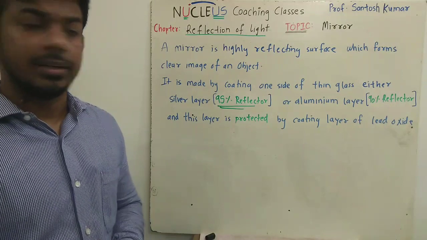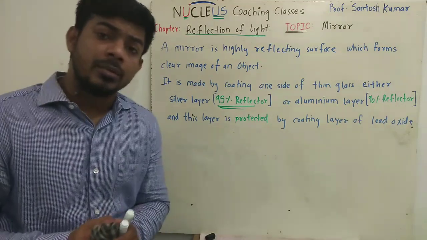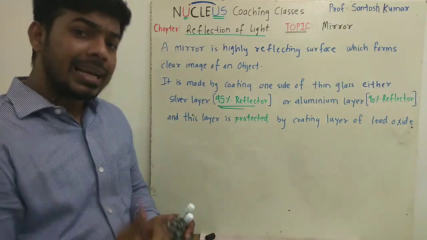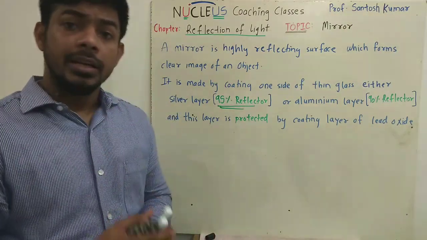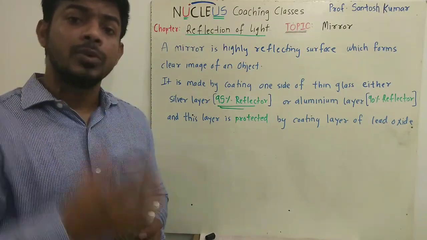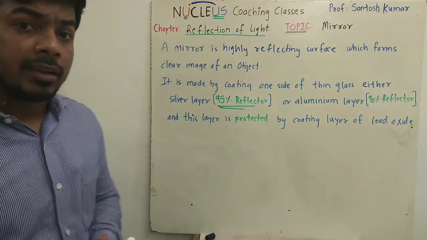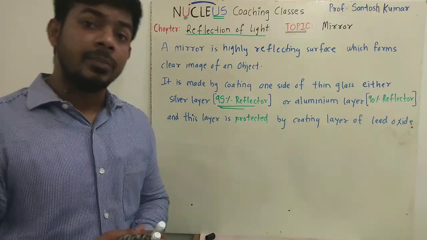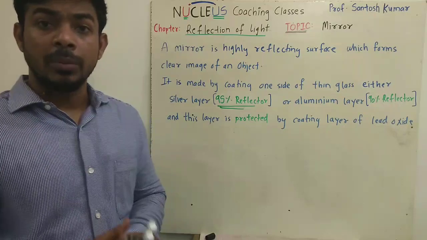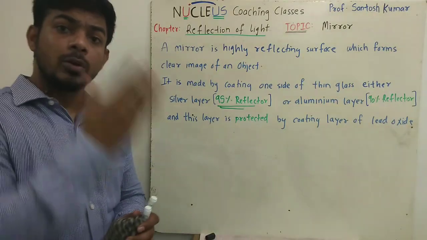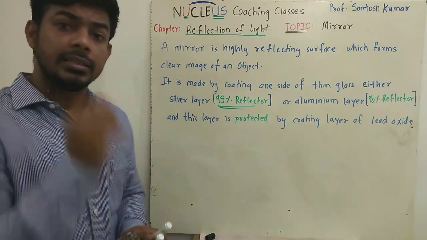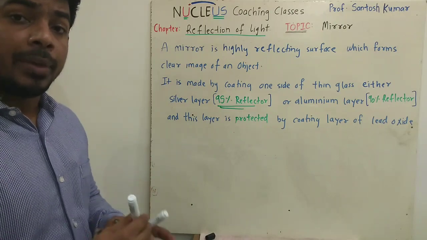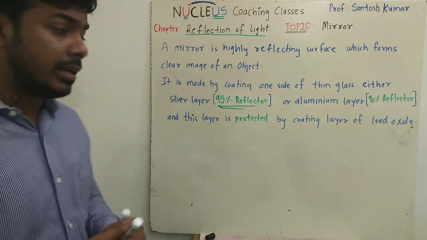We'll study it later. And if I have to obtain a mirror, how will I obtain it? I will take a thin glass where the back side of the thin glass I will coat either with a layer of aluminium or with a layer of silver. Remember, silver can reflect 95% of the incident light, whereas aluminium can reflect 90% of the incident light. So remember, a mirror is obtained by coating the back side of a thin glass either with a layer of silver or aluminium, and to protect this coating we have to make another coating over it,